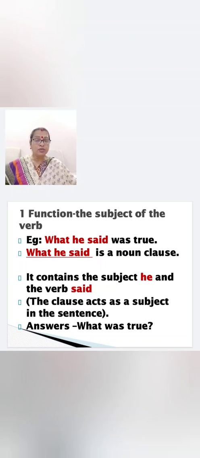Since "what he said" comes in the place of the subject, it is said to be the subject of the verb. Now which verb? The verb "was" in the main clause. Understood? So, "what he said" is a noun clause which acts as the subject of the verb "was" in the main clause.